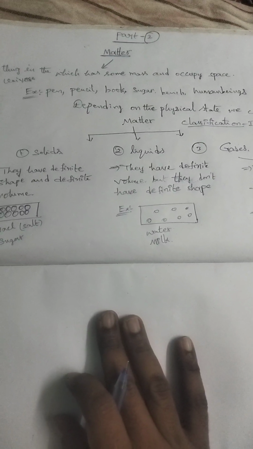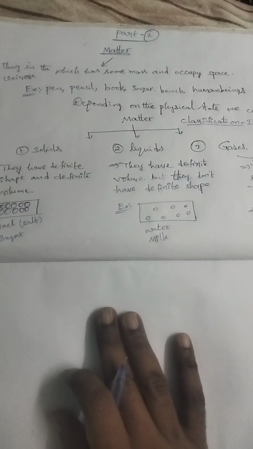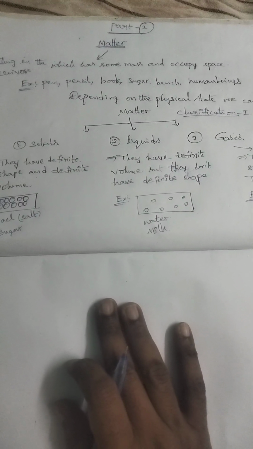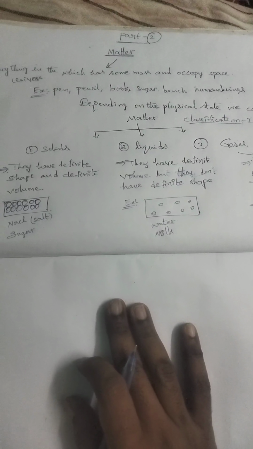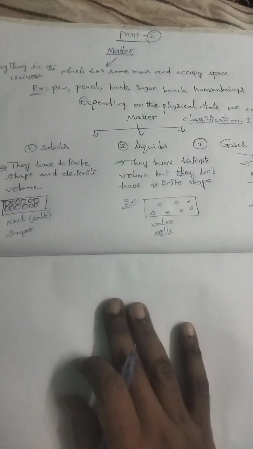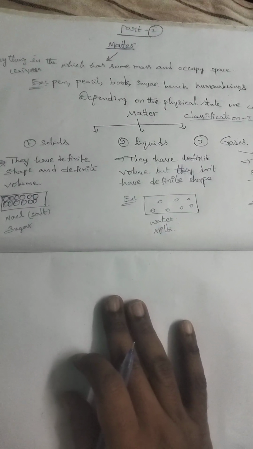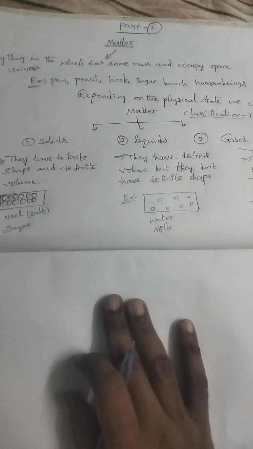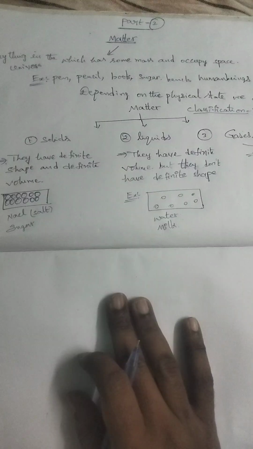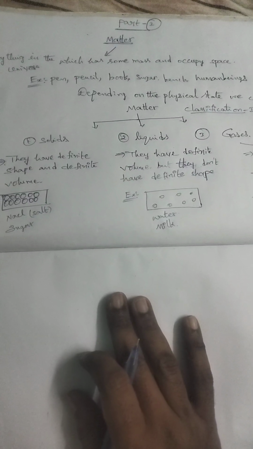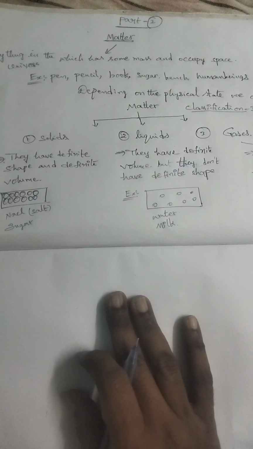Now, I came with the part 2 of your first lesson, some basic concepts and principles of chemistry. Okay, the concept is matter. What is matter, guys? Everything in the universe we see around us is matter. Say yes or no, guys? Yes. We use a number of things around us, for example, pen, book, pencil, blank. Even we are also matter.